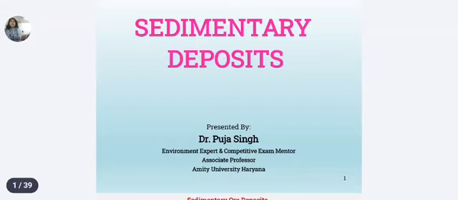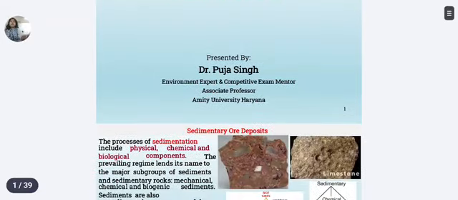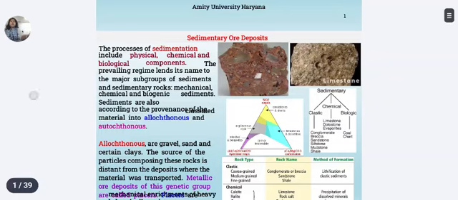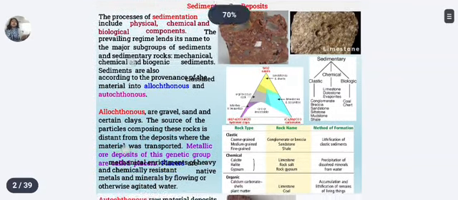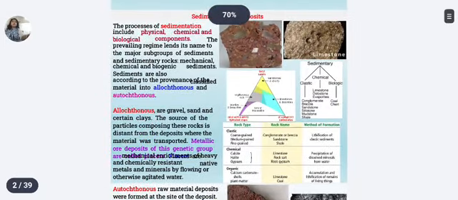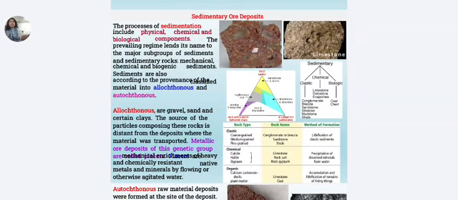Basically, sedimentary ore deposits are formed due to processes of sedimentation. These processes may be physical, chemical, or biological. Physical means the rock formed by mechanical forces.